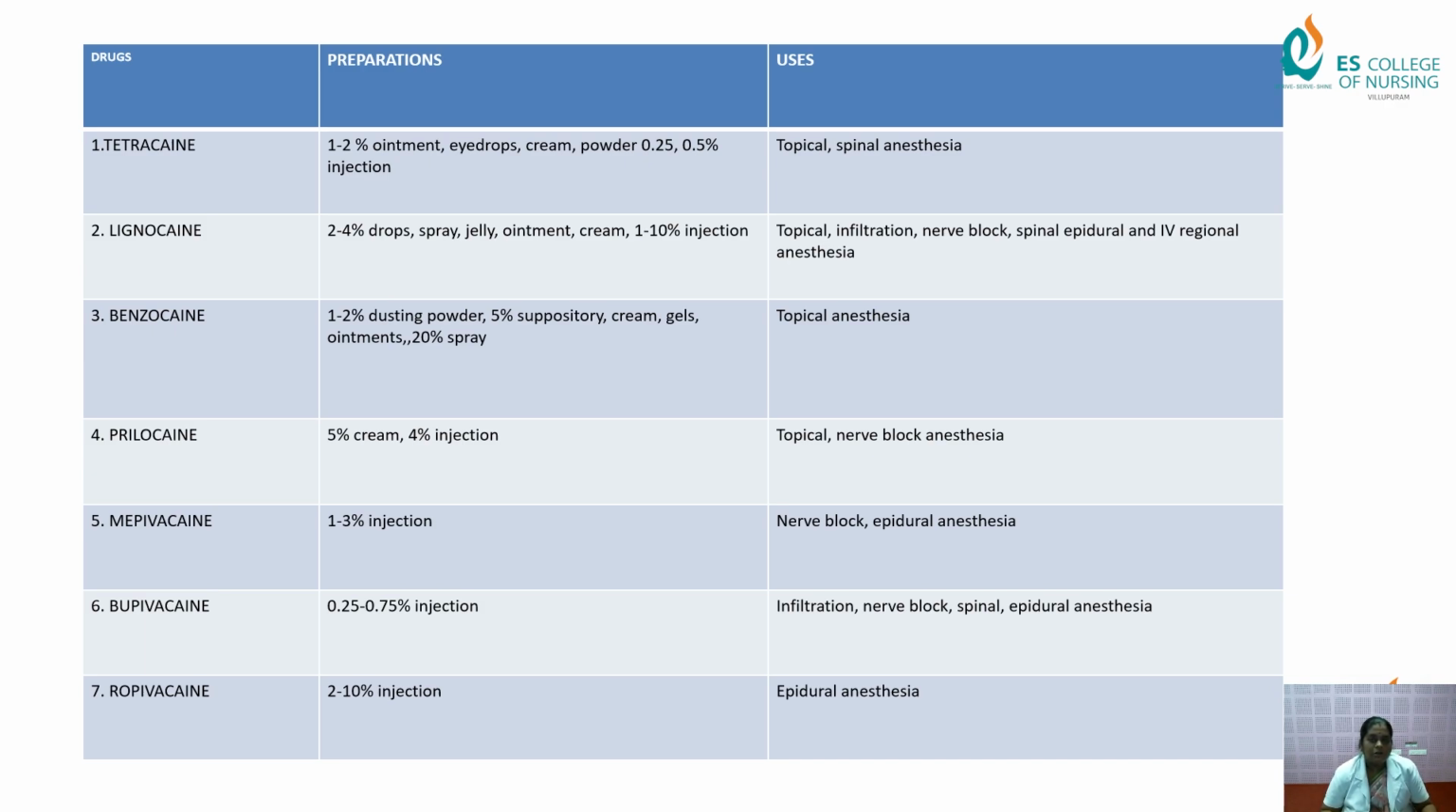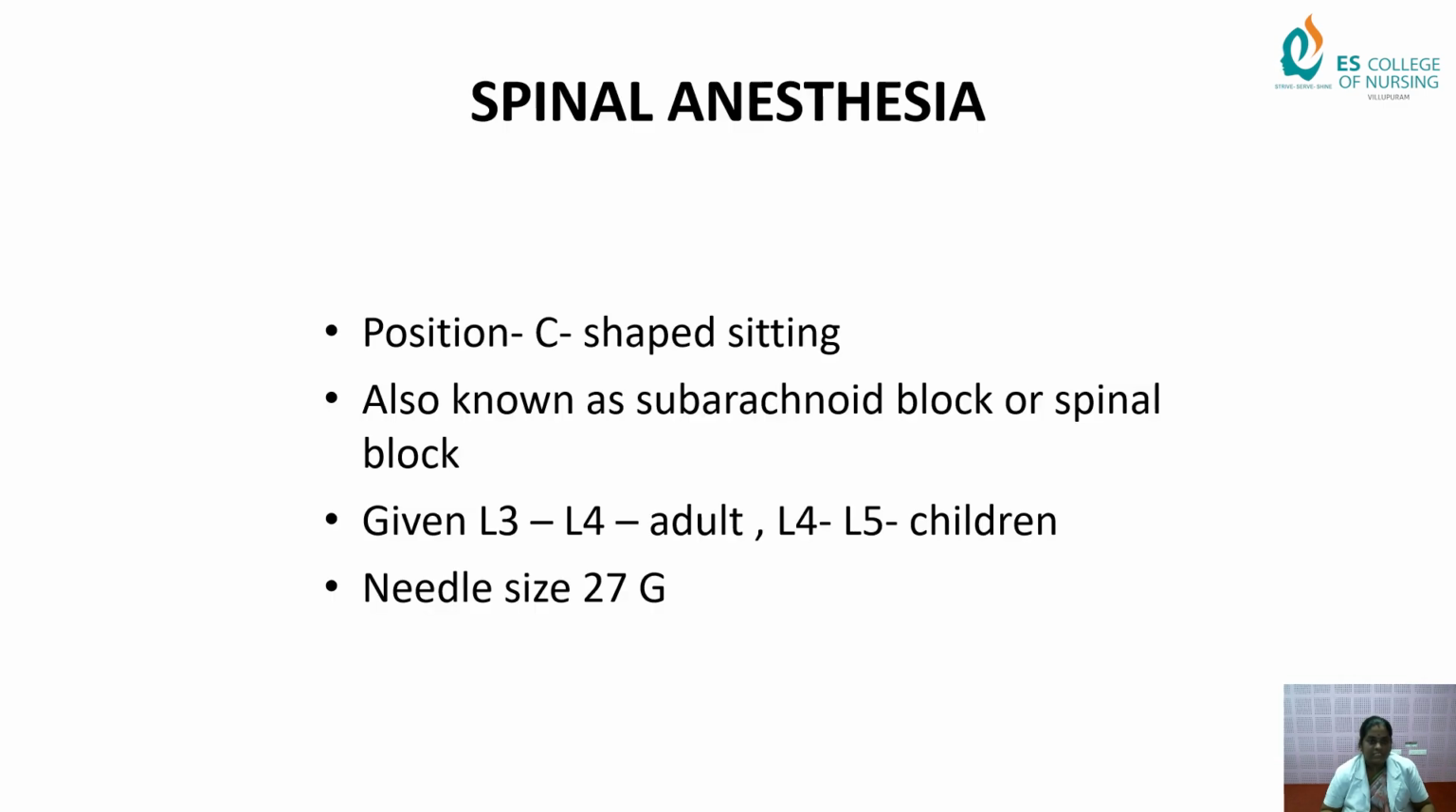For nerve block injection anesthesia, mostly for oncology patients, we have to give a continuous infusion of anesthetic, as in the spinal block. Mostly only bupivacaine and ropivacaine can be used. Next, bupivacaine 0.25 to 0.75% injection for infiltration, nerve block, spinal, epidural anesthesia. Ropivacaine 2 to 10% injection, for epidural anesthesia.